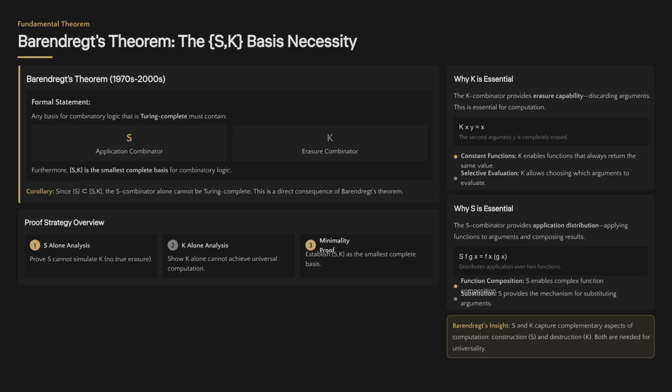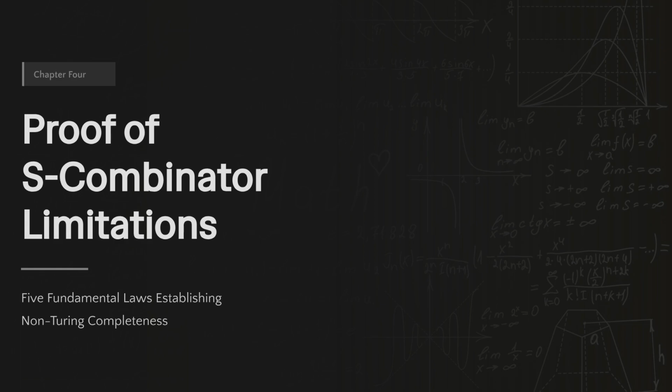Barendrecht's theorem states that any Turing-complete combinatorial logic basis must contain both the application combinator S and the erasure combinator K. This proves that S alone is incomplete. Chapter 4 presents the proof of S combinator limitations, establishing 5 fundamental laws that prove its non-Turing completeness.